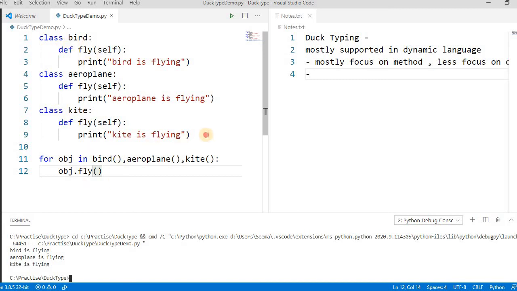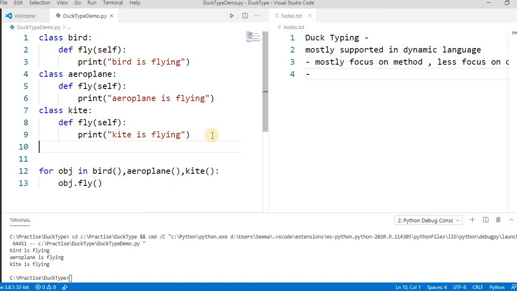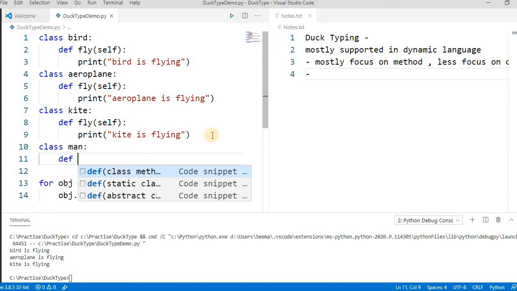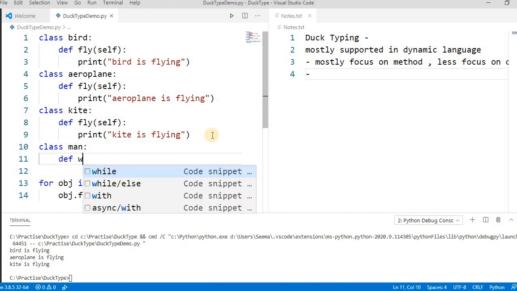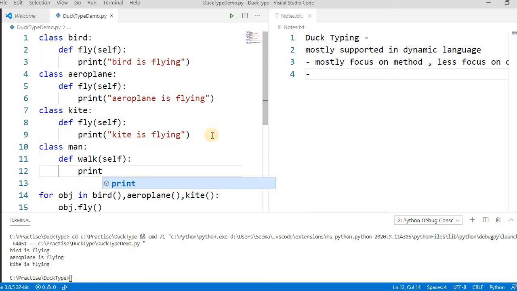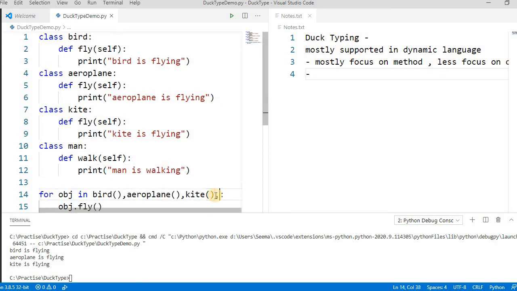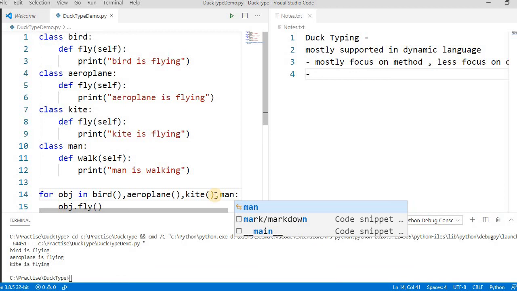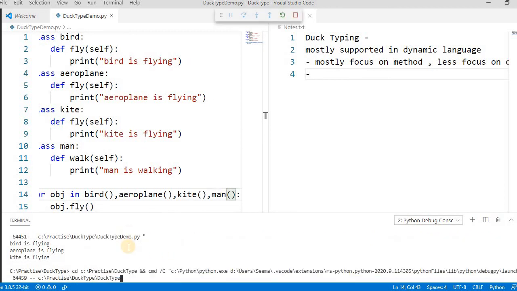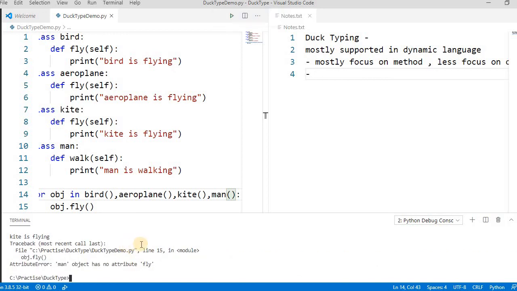But suppose we create another class, Man, who cannot fly, but has a method walk. We create this object again and let's see what error we get.